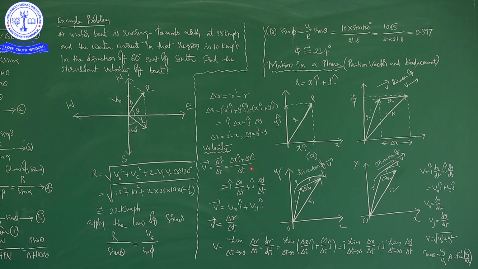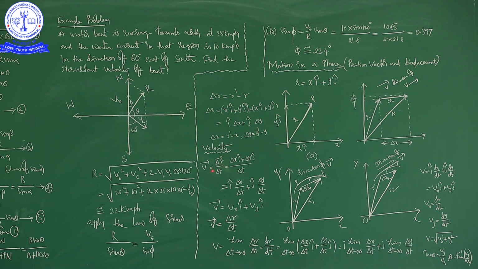Then if you go for velocity, you know very well, velocity is the rate of change of displacement. It is the position vector which is giving displacement. Displacement means the difference between two positions, initial position and final position, right. This is what we are substituting. Then finally, i into delta x by delta t, j into delta y by delta t. From that you can write V bar is equal to that. If you have written like this, then Vx is equal to delta x by delta t, Vy is equal to delta y by delta t.